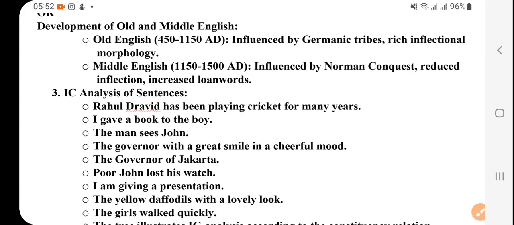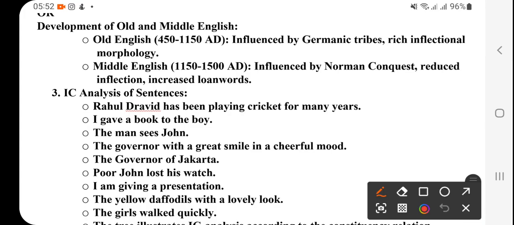development of old and middle English. Old English we had already discussed. This is the duration of Old English, 450 to 1150, and it was influenced by Germanic tribes, right? Rich inflectional morphology.